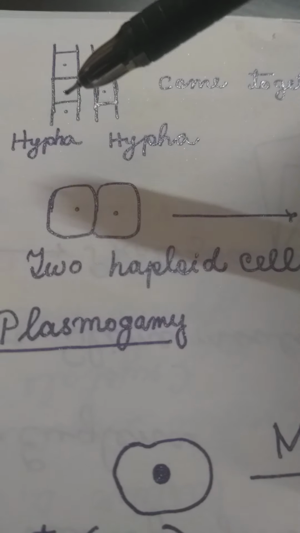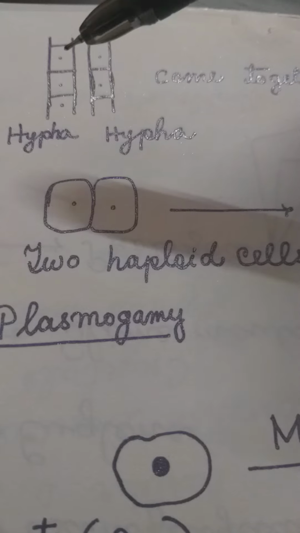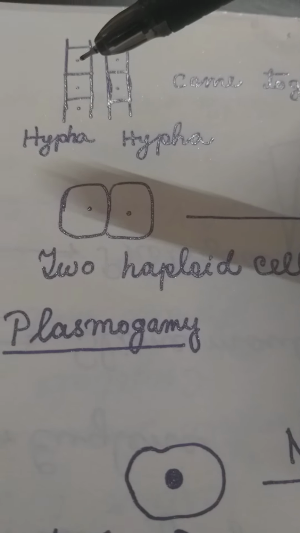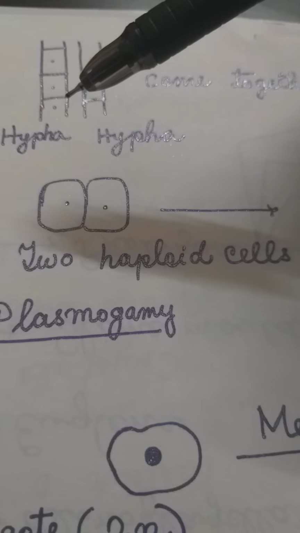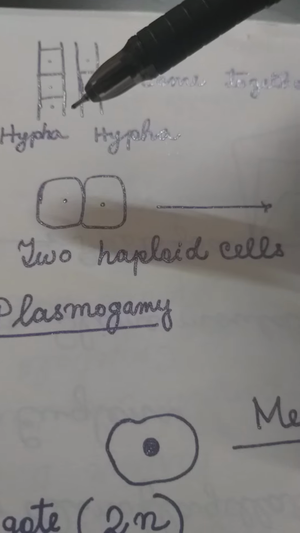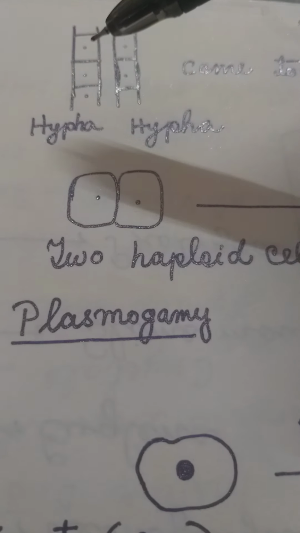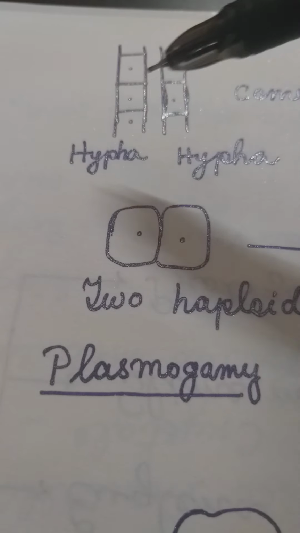The cells of the hypha are haploid. Haploid means in each cell there is only one set of chromosomes. When there are two sets of chromosomes, the cells are called diploid. The cells of fungal hyphae are haploid. So two hyphae come together,